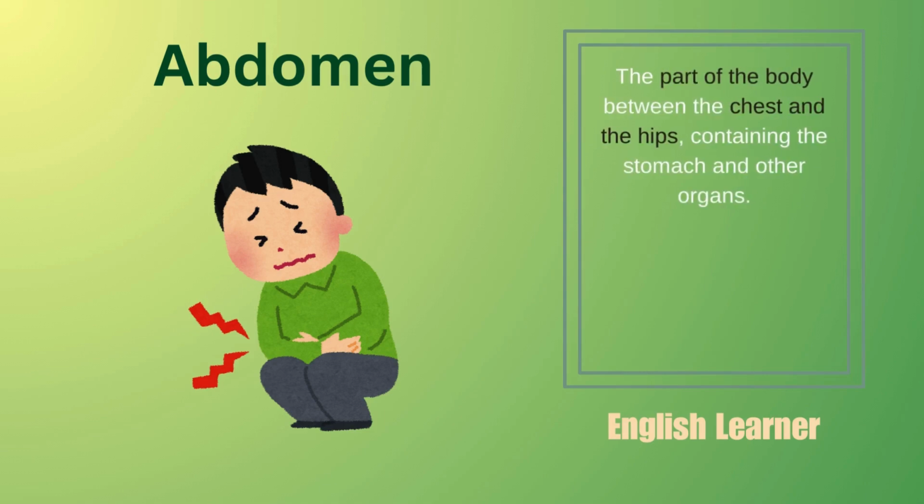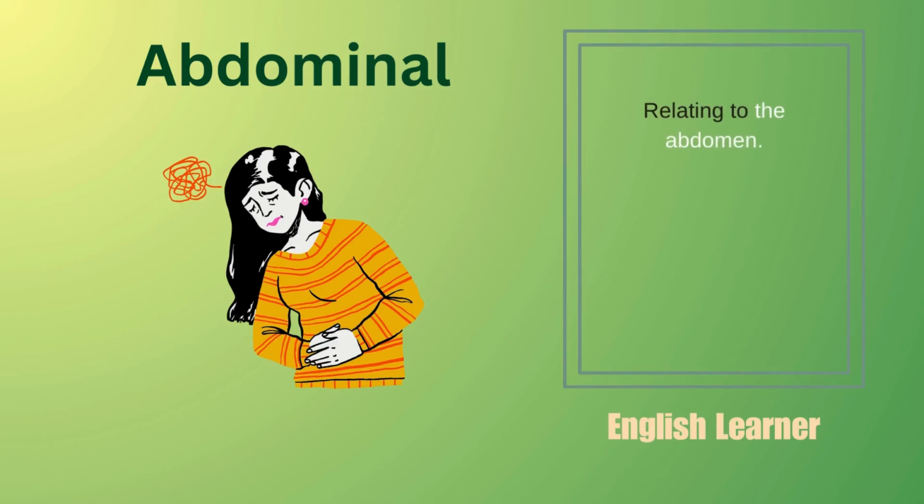Abdomen. The part of the body between the chest and the hips, containing the stomach and other organs. Example. He felt a sharp pain in his abdomen after eating too quickly. Abdominal. Relating to the abdomen. Example. The patient was experiencing abdominal cramps.